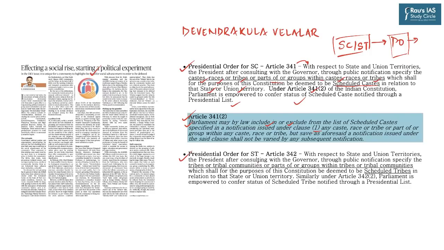And similar is the provision with respect to scheduled tribes, which has been mentioned in Article 342, the article preceding Article 341. With respect to the state and union territories, the President, after consulting with the Governor, through public notification specifies the tribes or tribal communities or parts or groups within the tribes or tribal communities which shall for the purpose of this constitution be deemed to be scheduled tribes in relation to that state or union territory. So there is just one takeaway from this particular discussion: the addition or removal of any particular group in SC or ST requires parliamentary approval by law.